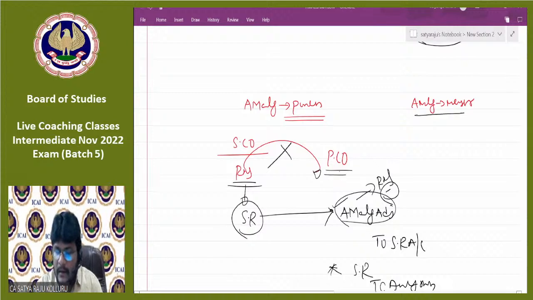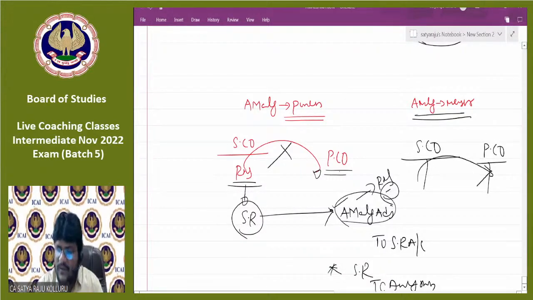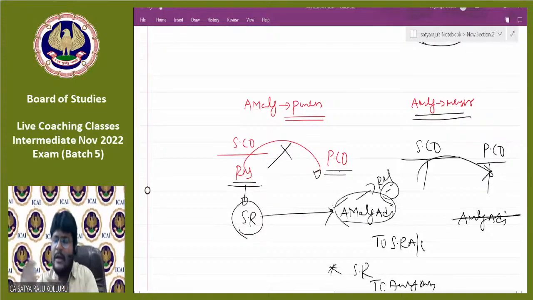Next, in case of amalgamation in the nature of merger, the selling company's reserves and surplus are automatically taken over by the purchasing company, including free reserves and statutory reserves. That's why there is no need to maintain the amalgamation adjustment account further. We have already taken over both the free reserves as well as the statutory reserve, so to comply with the statute, we have already taken them over. That point only I explained there.